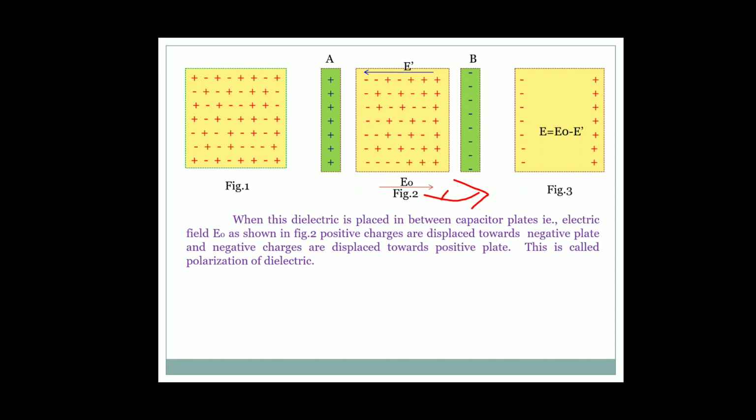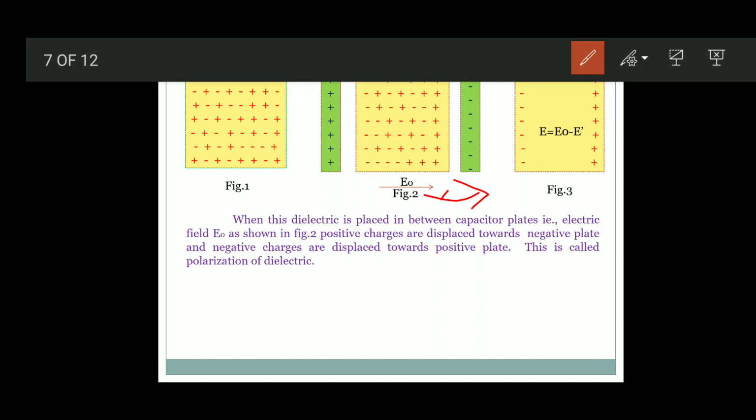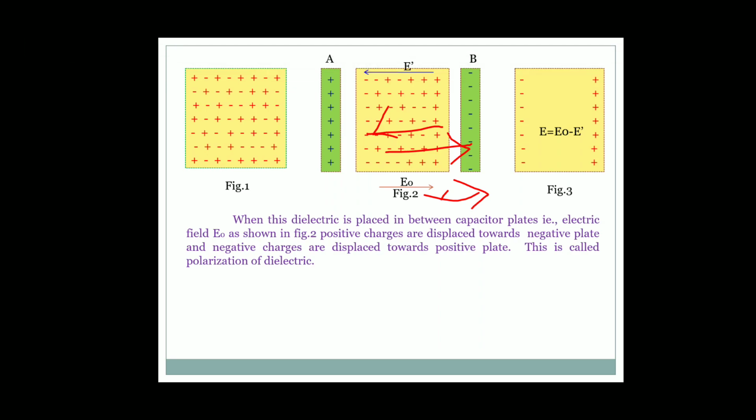This phenomenon is called polarization of dielectric. So what is polarization? Polarization is that the positive charges in the dielectric move towards the negative plate and the negative charges move towards the positive plate. This is called dielectric polarization.